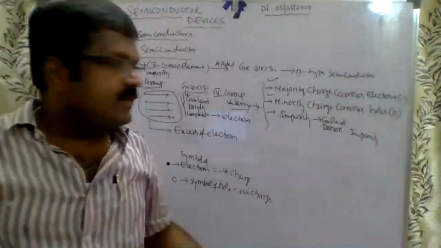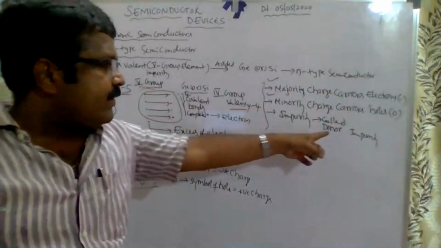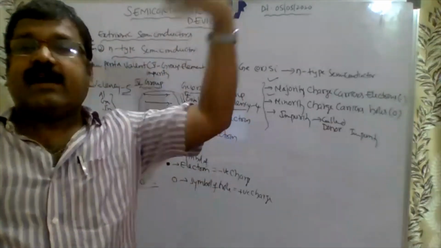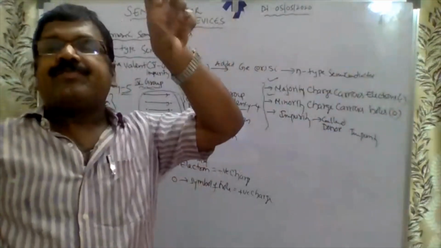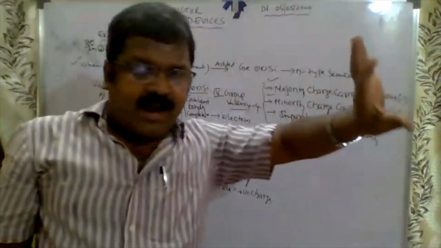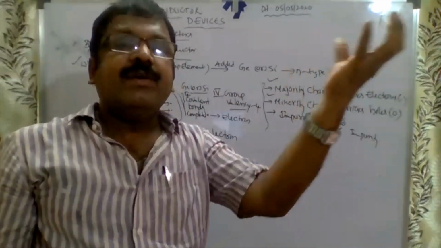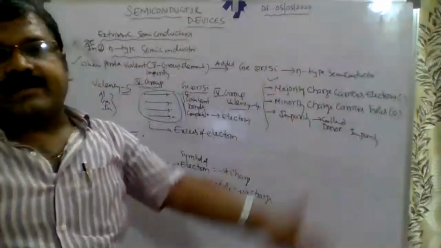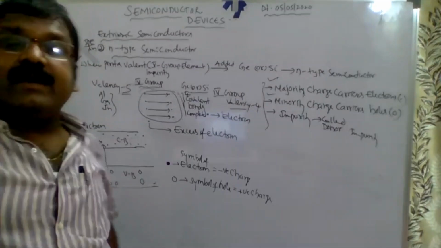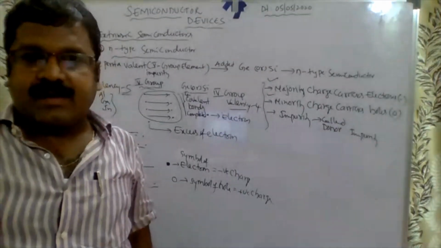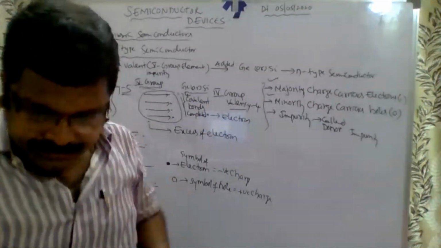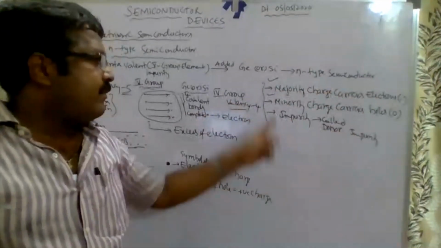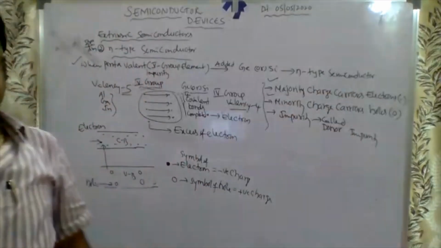So this impurity is called donor impurity. It is ready to donate the excess electron. Before, there was a deficit of electron, that's why it was ready to accept. Here it is ready to donate. This is the P-type and N-type semiconductor. Majority carriers are electrons, minority carriers are holes.